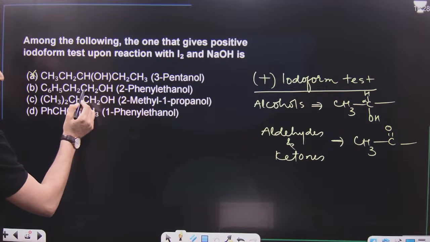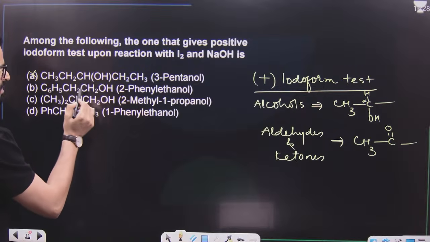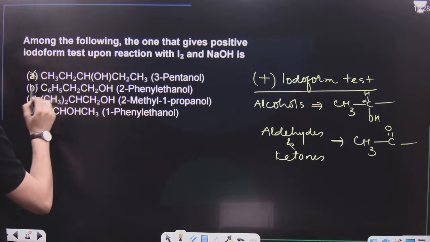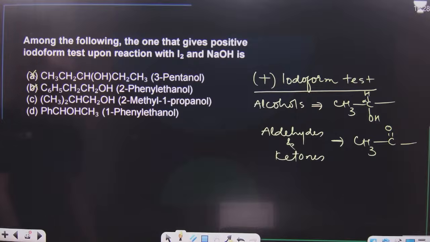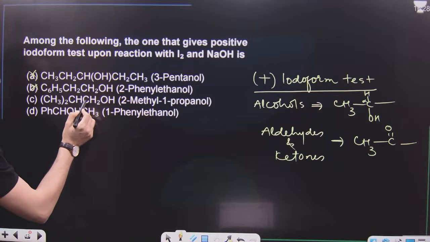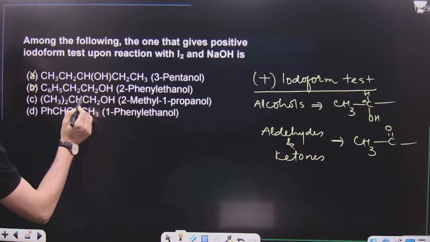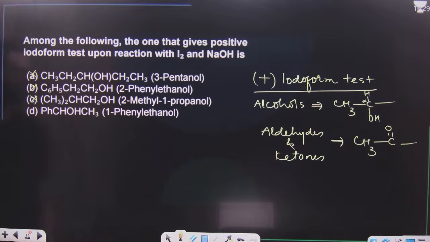OH is attached to carbon. That carbon should contain at least 1 H. 1 H is there, but this should contain at least 1 CH3. That means that is not present, so it will not also give iodoform test. What about this one? OH is attached to a carbon which contains at least one hydrogen, but the same carbon should contain CH3, so there is no CH3, so this will not show iodoform test.